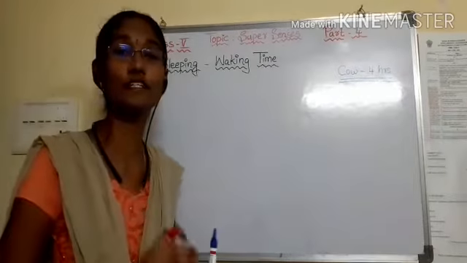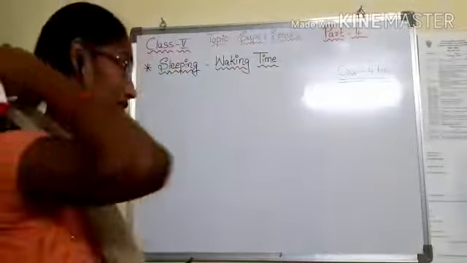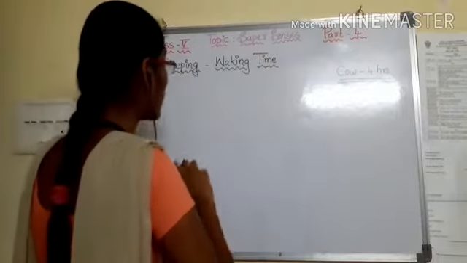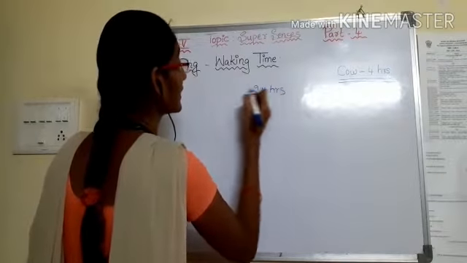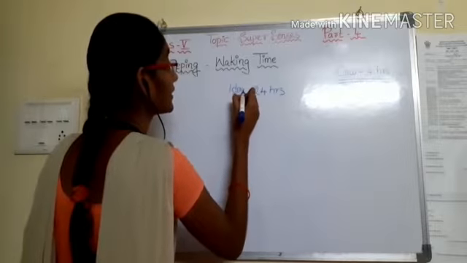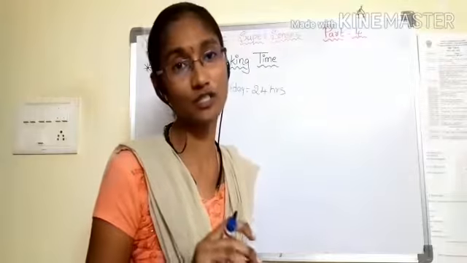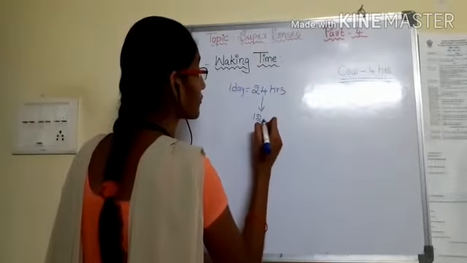We will represent the sleeping hours and waking hours in a circular format for some animals. Now see, we already know we have 24 hours in a day. In a day how many hours are there? Yes, 24 hours. And these 24 hours we are now seeing in a 12-hour format, so we will divide it into a 12-hour format.